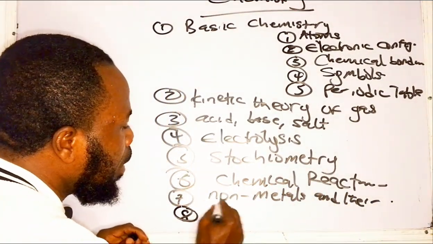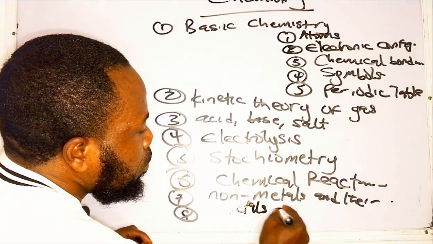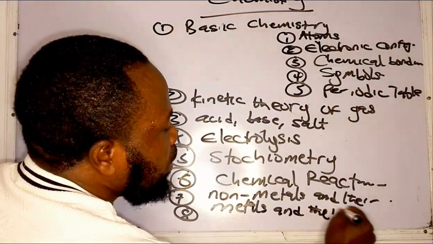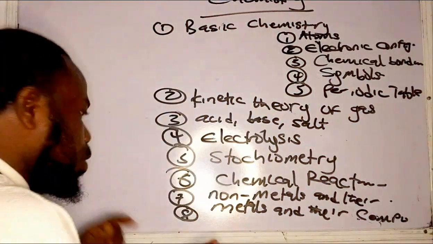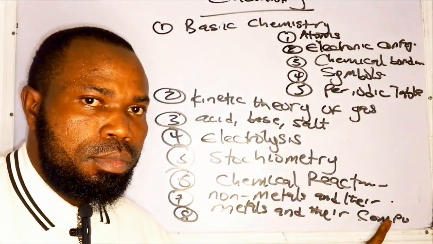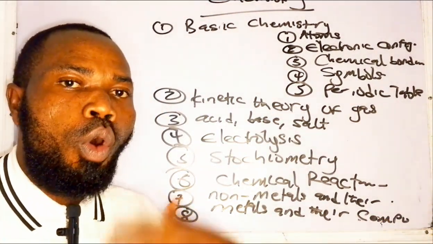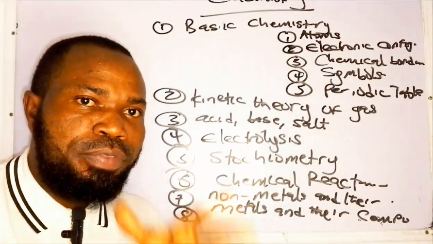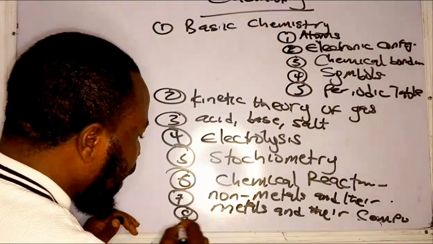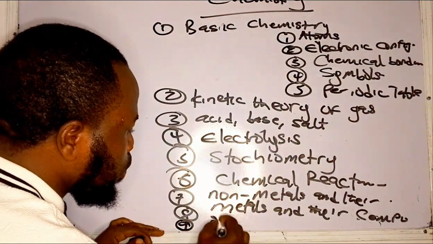Then number 8, we have the metals and their compound. Now this is very, very dicey in the sense that you must know the extraction method used to extract a metal. You must know all of the metals. Then of course you must know the properties of each of the metals. Then number 9, you must pay attention to what?